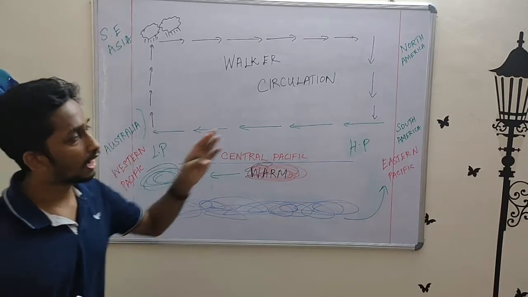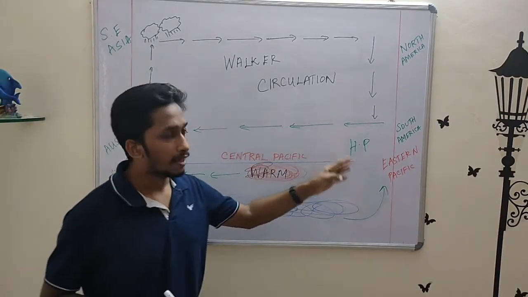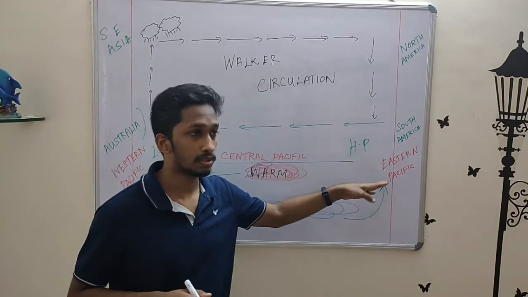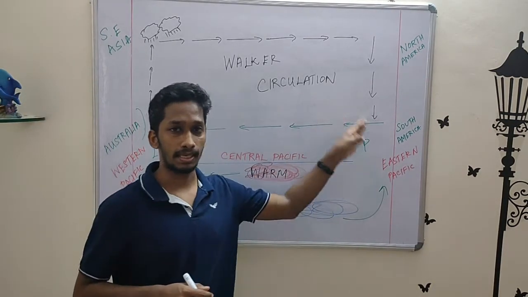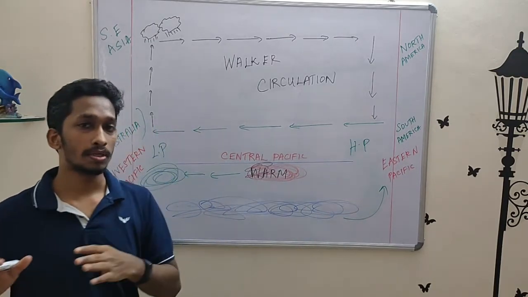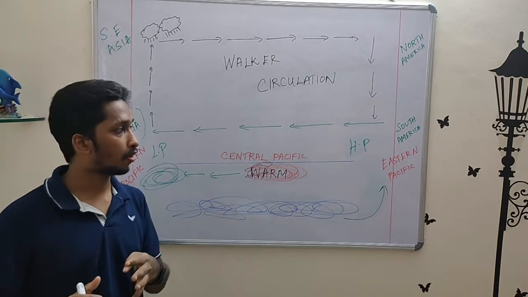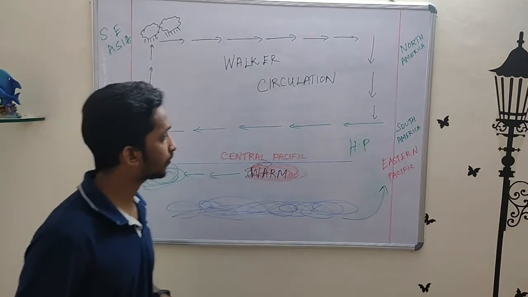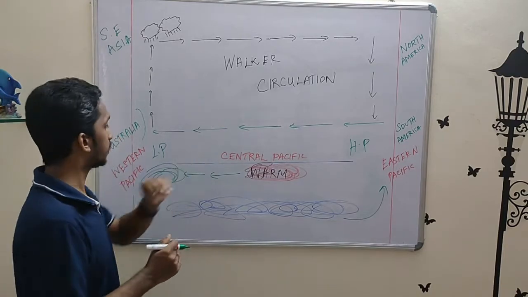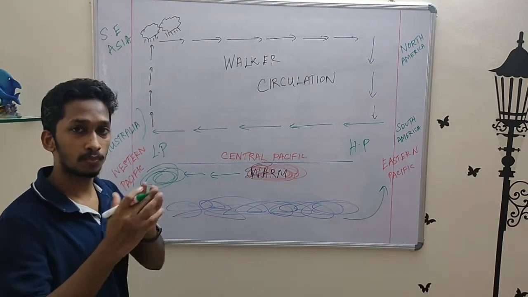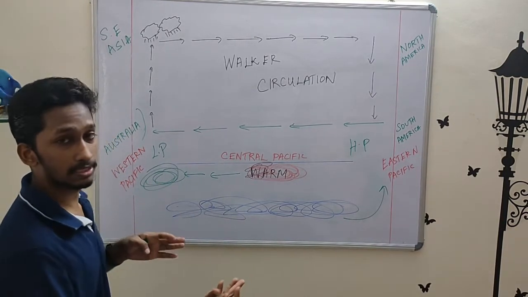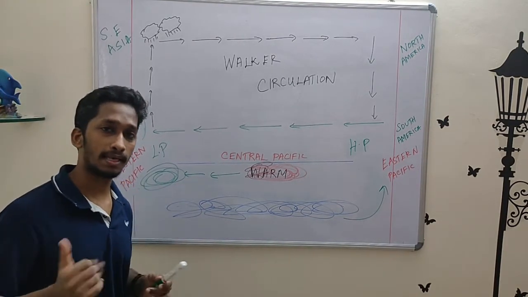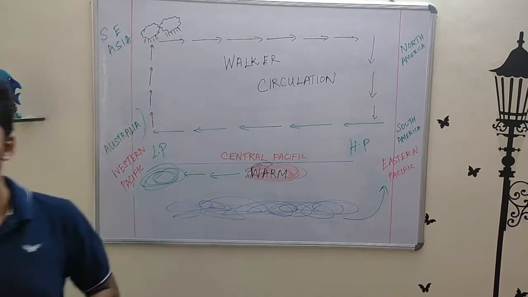So what happens on the other side? On the other side, you have a dry climate. You have a cold but dry climate, which leads to droughts, which leads to lack of moisture in the air. So Peruvian coast, although it's nutrient rich and full of marine organisms, it starts experiencing droughts, it starts experiencing dry climates. Okay, so this is your Walker circulation, this is your neutral phase where it's weaker, and the La Nina phase where it's extremely strong. The last one is the El Nino phase, which, like I told you, is the reversal.